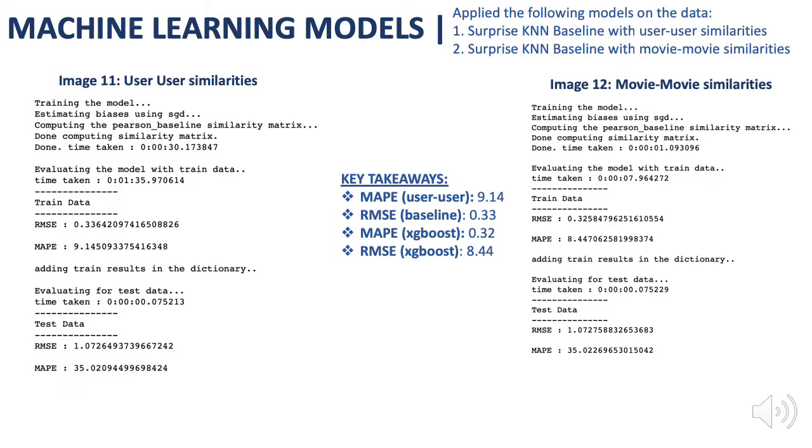The final 2 models which I implemented were the Surprise KNN baseline with user similarities and the Surprise KNN baseline with movie similarities. The test RMSE value for user similarities was found to be 1.0726 and for movie similarities it was 1.0727. User similarities performed slightly better compared to movie similarities, but those two are different contexts to compare.